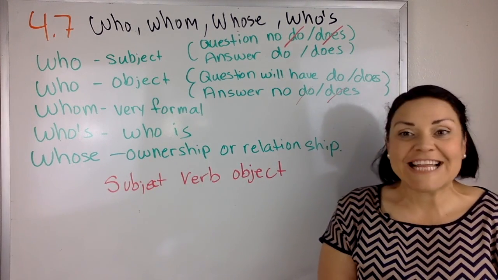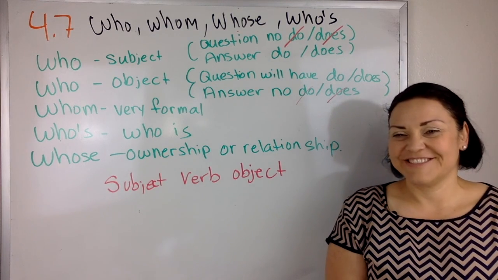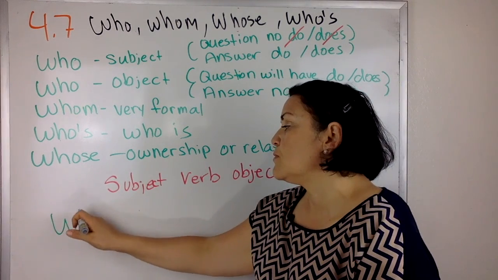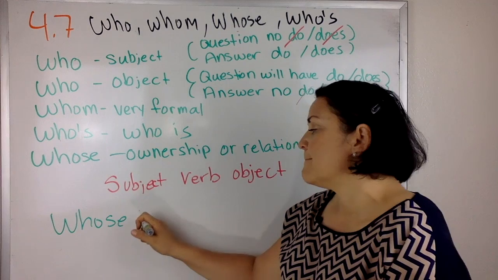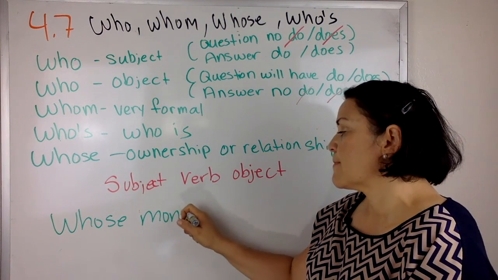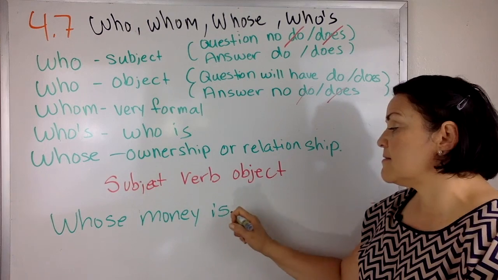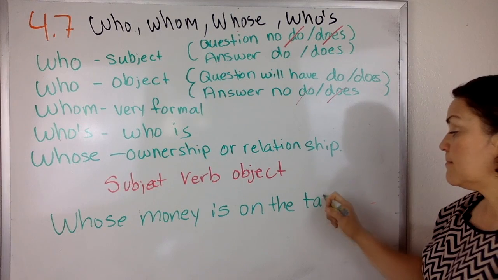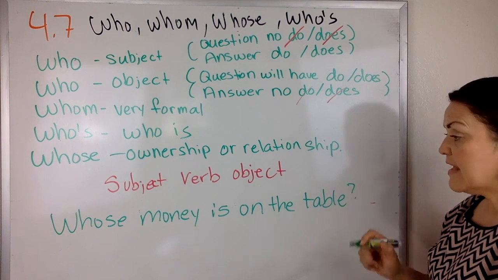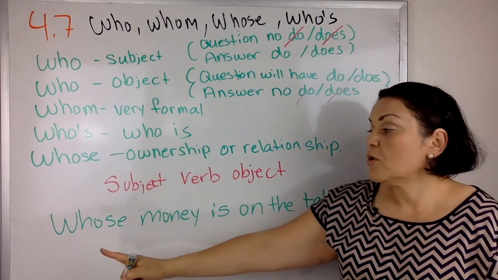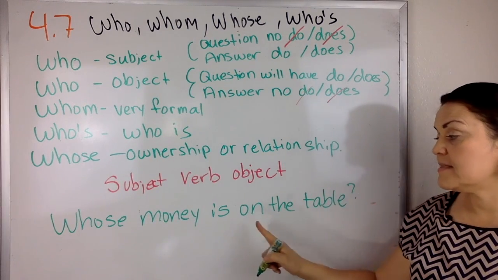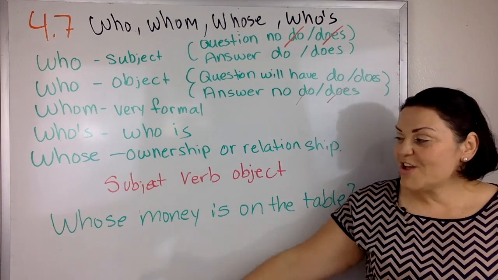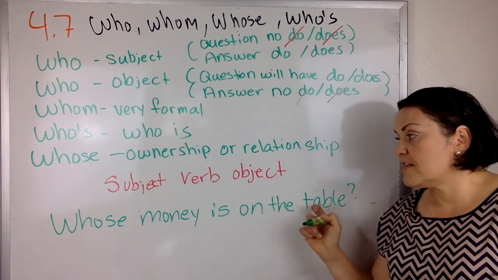Whose money is on the table? So it still has a verb, right? Because if you hear it, I'm saying whose money, verb is on the table. It cannot be this who's. Who is money is on the table. So you just use two verbs. Whose money is on the table?